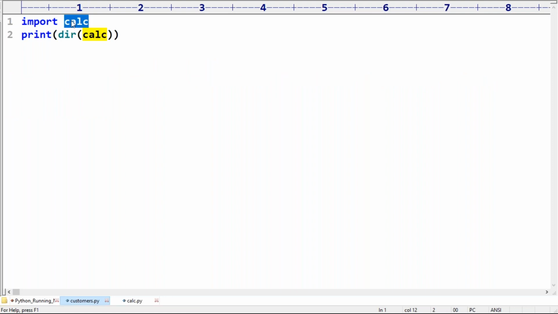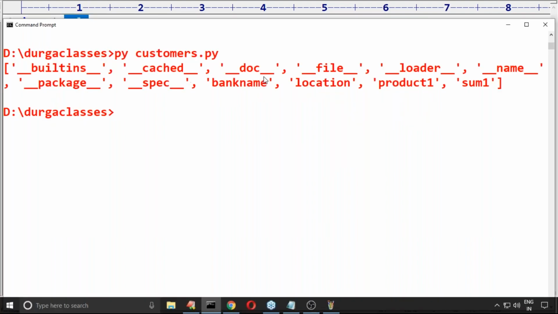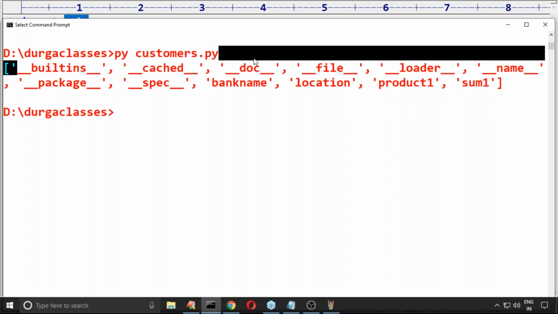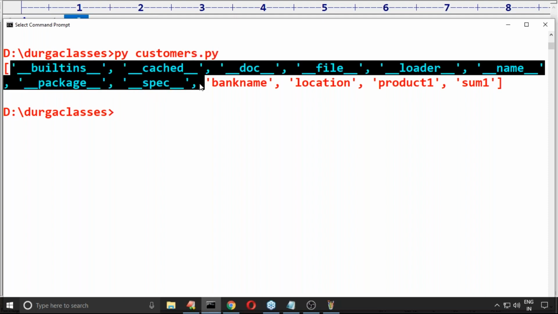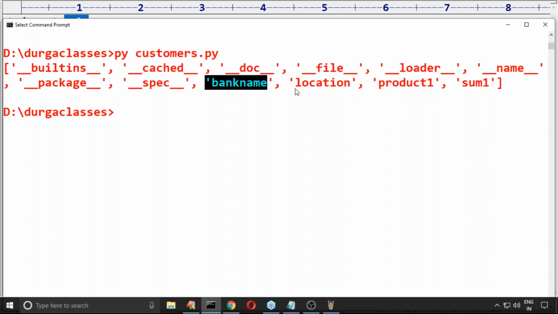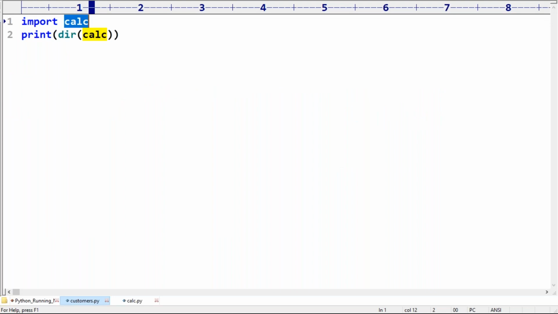Here these are predefined members, which will be added for every module. Don't worry much about this, we will talk about all these things. Bank name is there, location is there, product one is there, someone is there. Okay, clear?